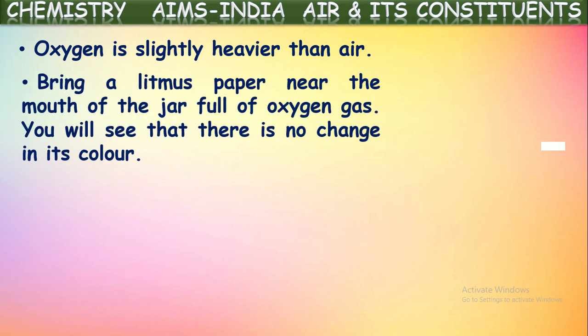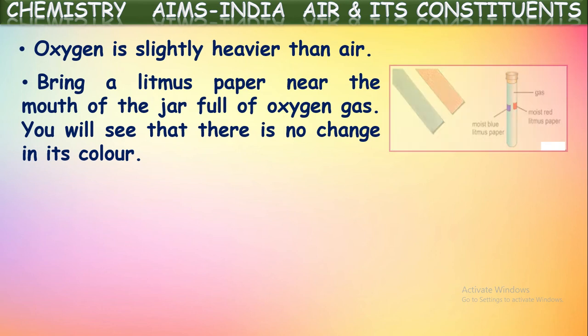Okay, next, bring a litmus paper near the mouth of the jar full of oxygen. You will see that there is no change in its color. Yes, if you test oxygen gas with moist litmus papers, how many colors of litmus exist? Two colors, blue and red litmus papers are available.